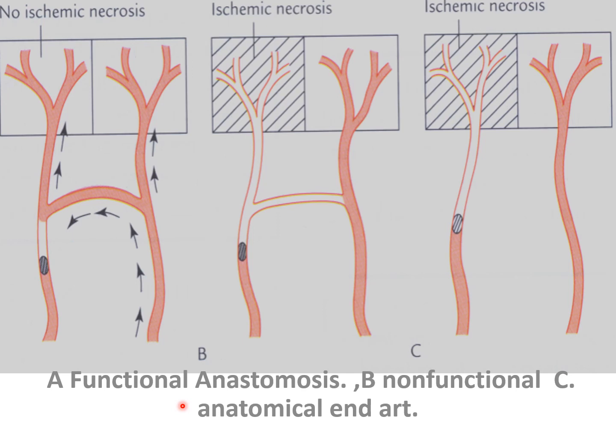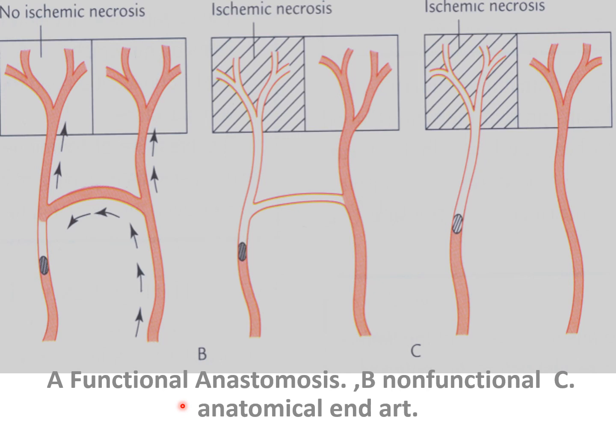Now, anastomosis. So what is an anastomosis? It is nothing but an arteriovenous anastomosis. In many parts of the body, a small artery and a vein are connected by a direct channel. This channel may be straight or coiled. Their walls have a thick muscular coat and are supplied by sympathetic nerves. When the anastomoses are patent, blood is short-circuited from the artery to the vein, with very little blood passing through the capillary bed.